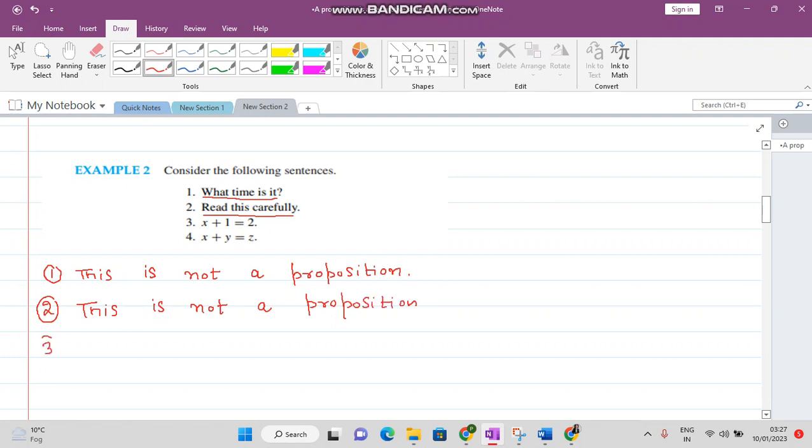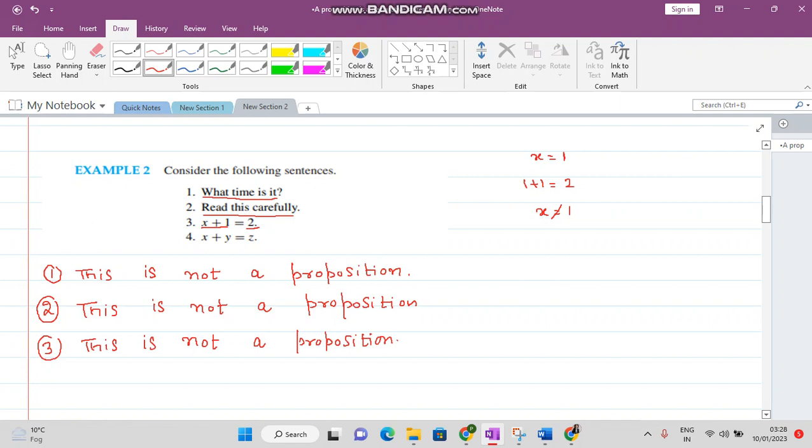Now next, x plus 1 equals 2. If in this question you set the x value equal to 1, then 1 plus 1 is equal to 2. But for any other value of x, it is not equal to 2. So sometimes this statement is true and sometimes it is false. As it is both true and false, this is not a proposition.